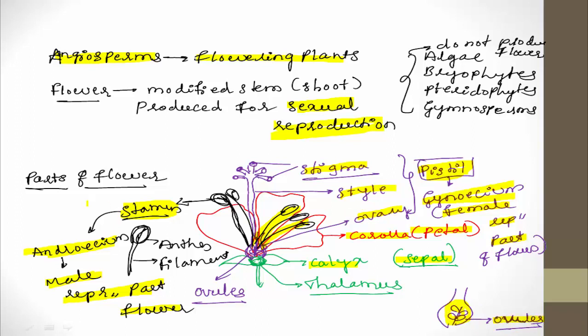Like that, the individual unit of the androecium is called stamen, and a single stamen consists of anther and a long stalk-like structure called filament. All the parts of a flower are located on a structure known as thalamus.